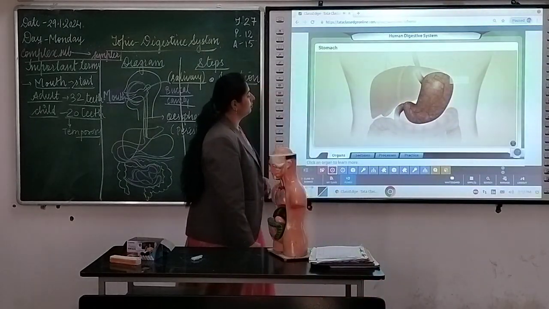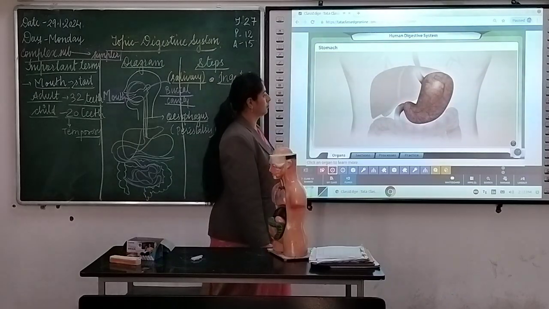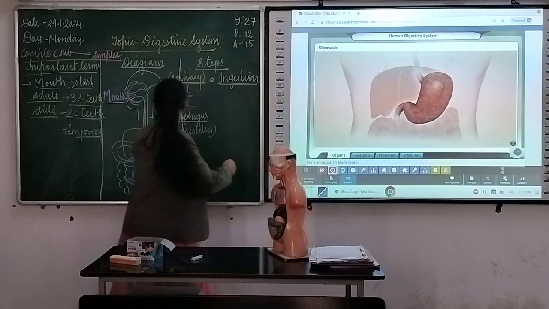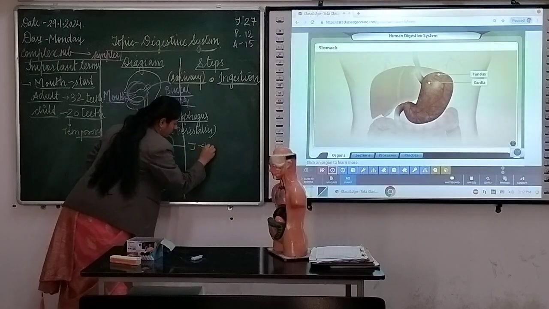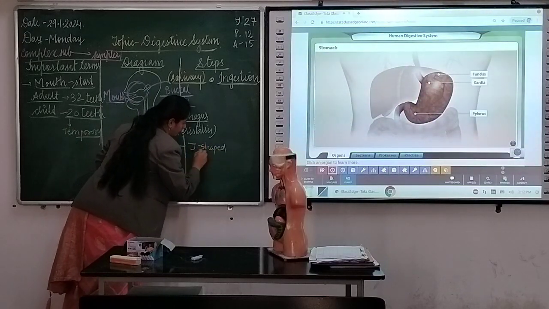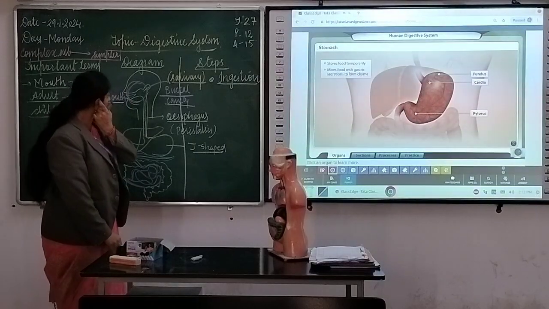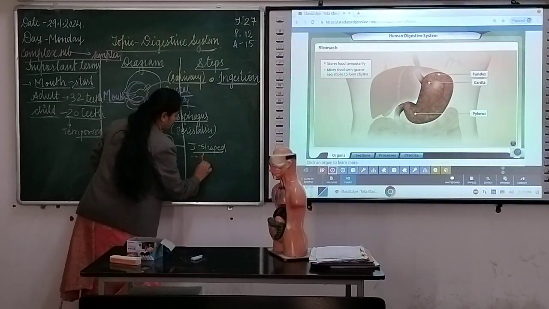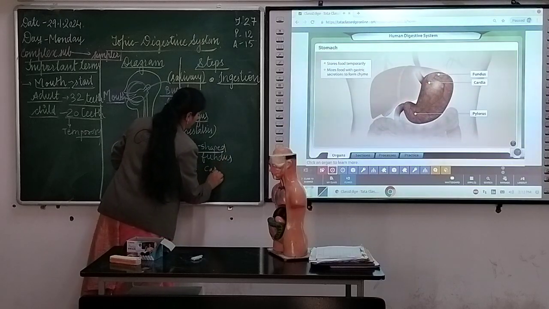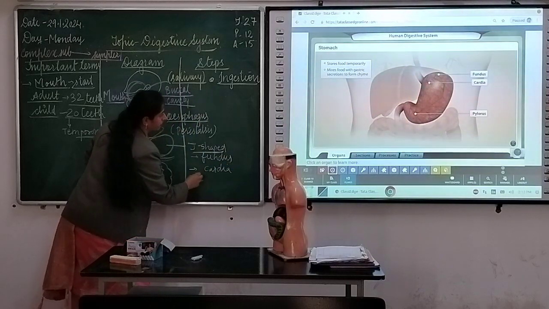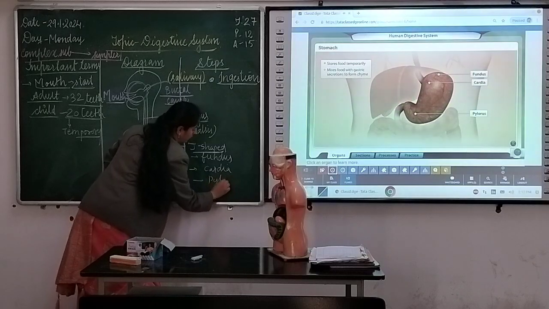The stomach is a J-shaped muscular sac. It has three major regions: the fundus, the cardia, and the pylorus. The stomach stores food temporarily and mixes it with gastric secretions through contractions of muscles present in the stomach wall.